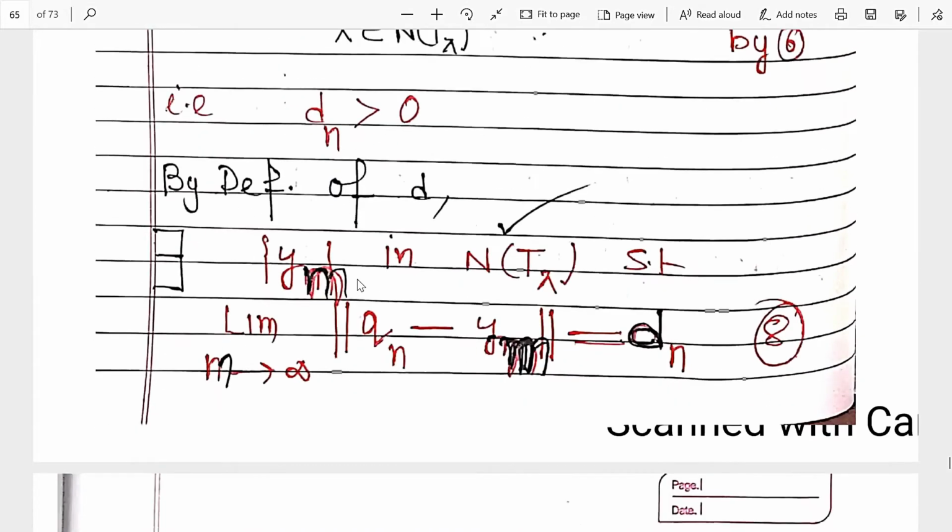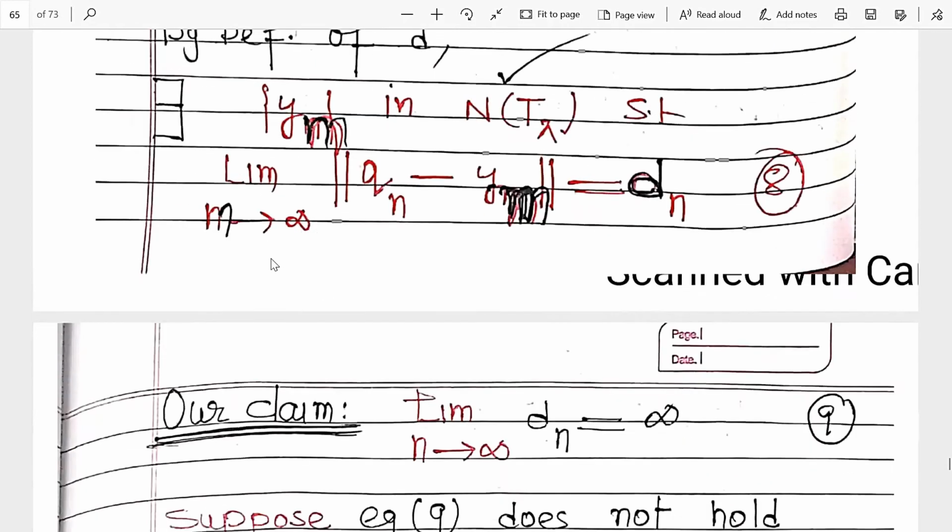Now this sequence in this nullity satisfies this condition, but in particular it may be the same. We can take it as yn. Clear? So if we take yn, then it is dn. Now as m approaches infinity, this is equal to dn.